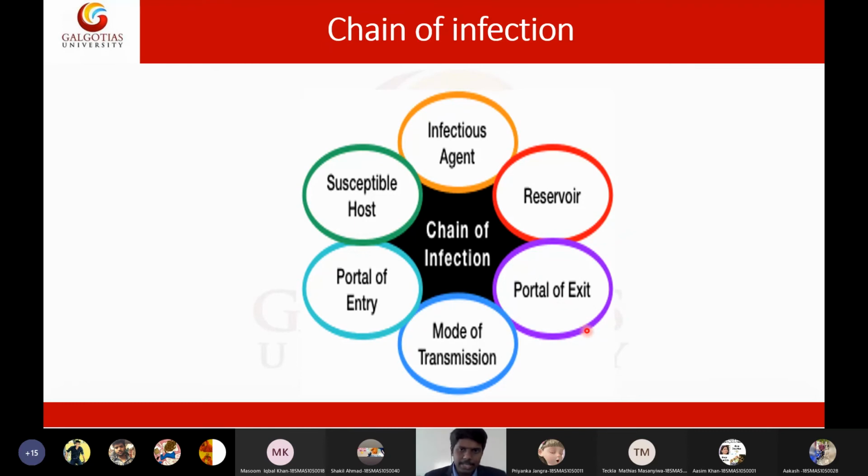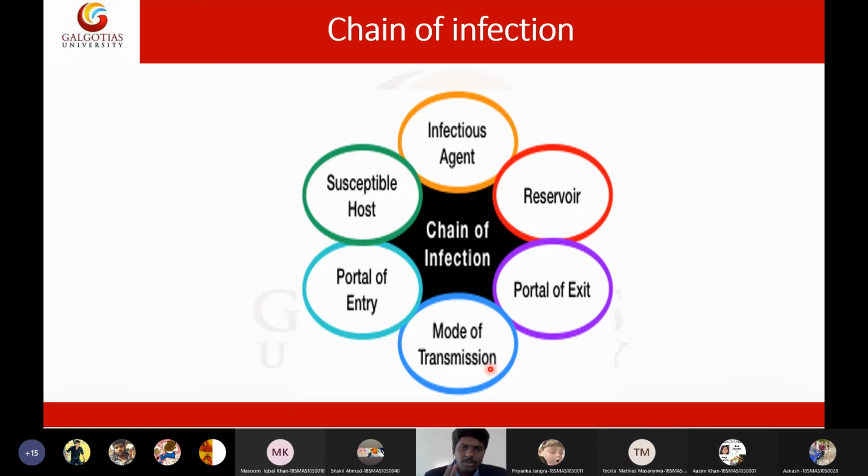After coming from the anus, the parasite will be present in the stool of the pig. Now a housefly will land on the stool. Now this housefly will transmit this parasite into another animal. So this is called the mode of transmission. Mode of transmission can occur in two types: mechanical transmission and biological transmission. The animals that transmit a pathogen from one host to another host are called vectors.